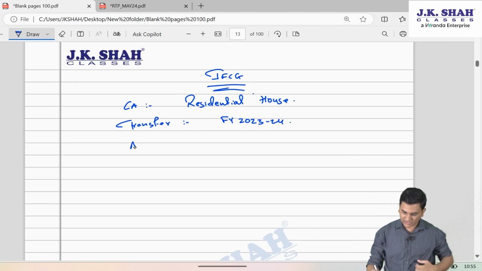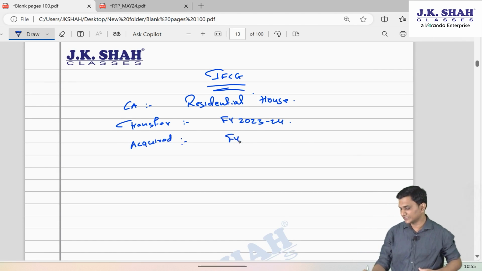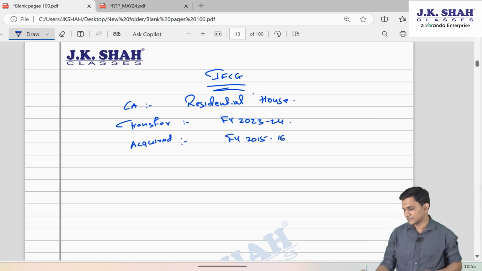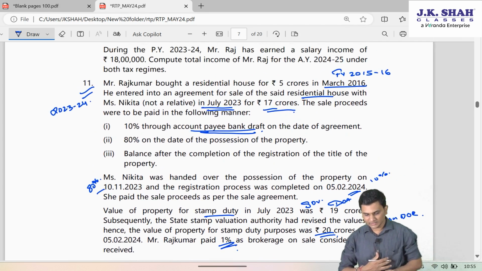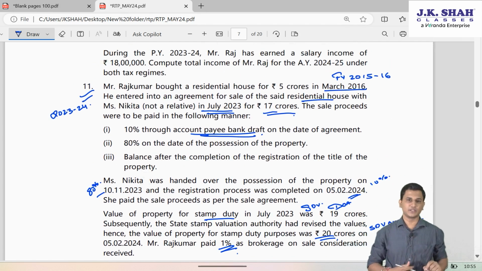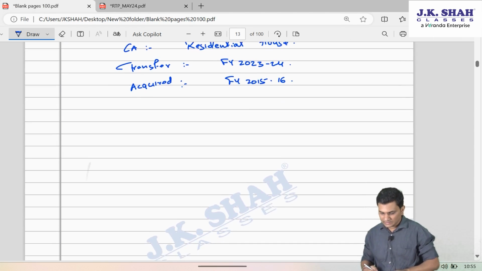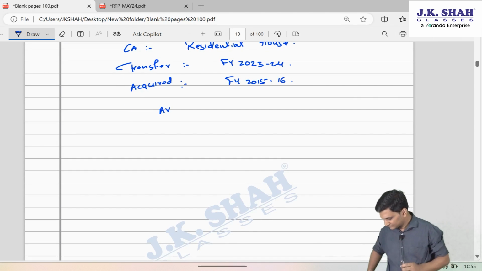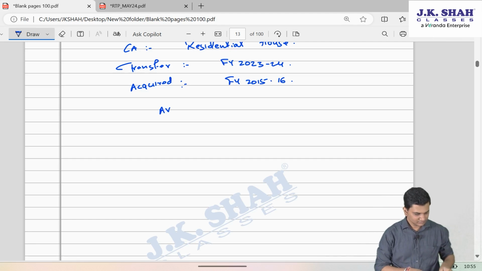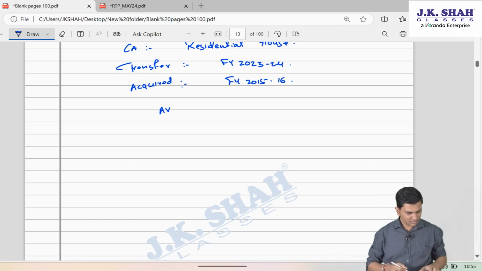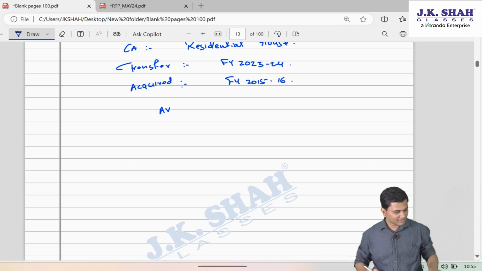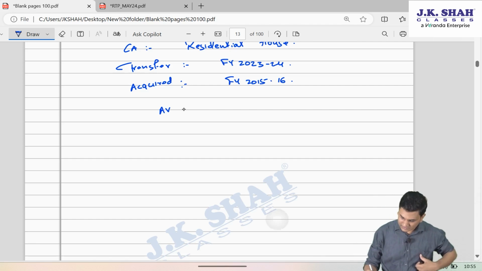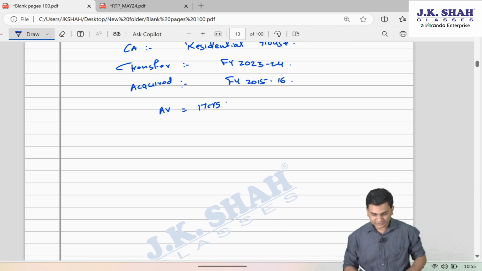This house was acquired by him in the financial year 2015-16 and he has transferred it in the year 2023-24. They have given us the agreement value, that is 17 crores.